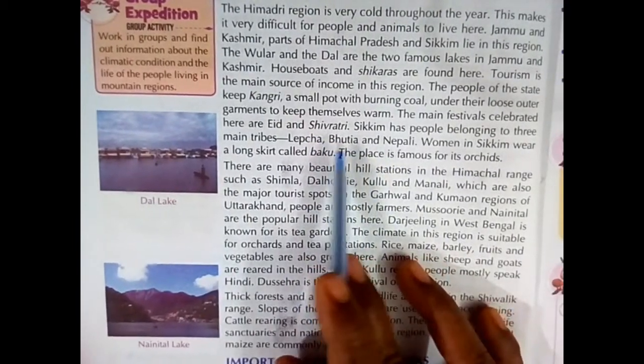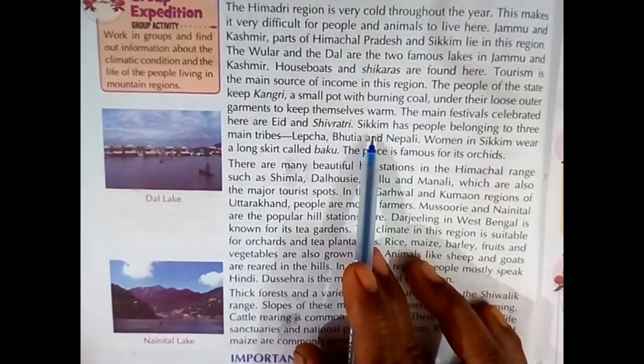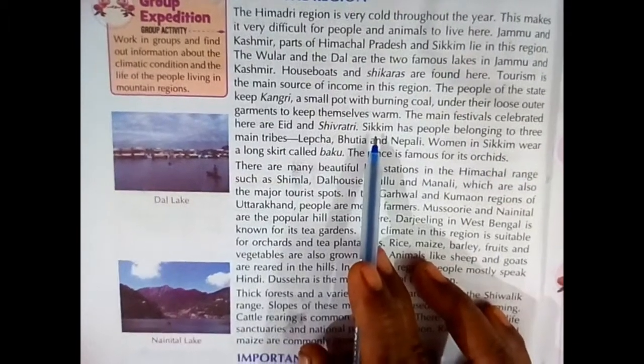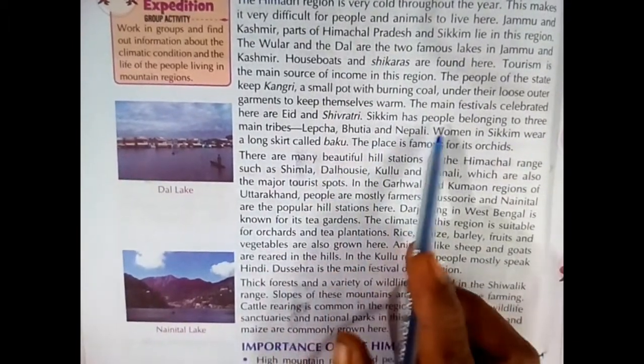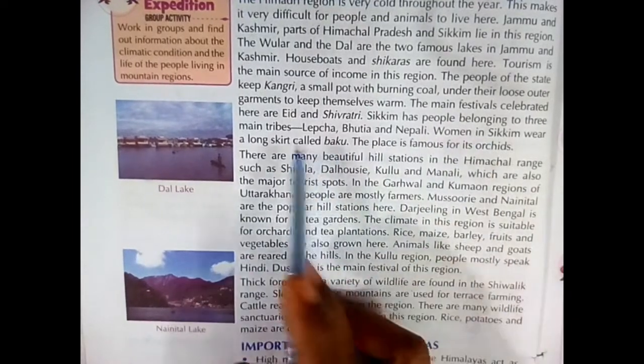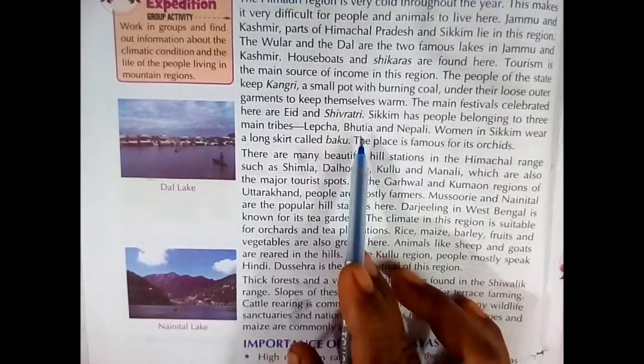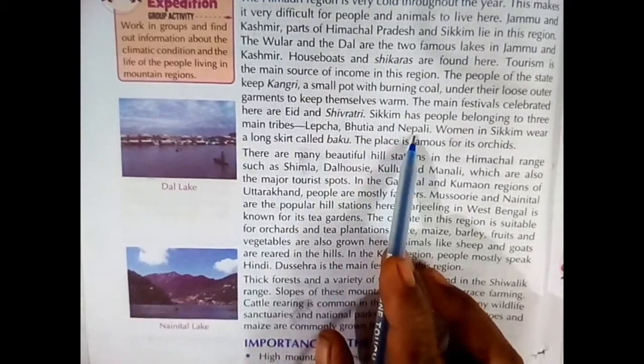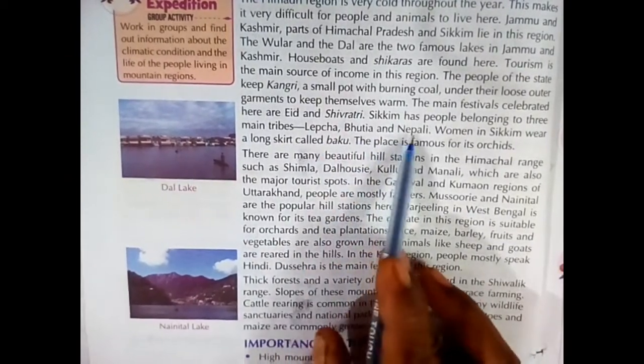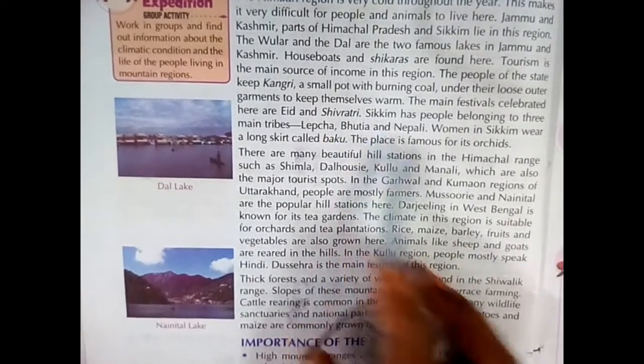In the Himadri region, Sikkim is also one of the states. In Sikkim, people belong to three main tribes. What are they? Lepcha, Bhutia and Nepali. These three are tribal names in Sikkim.